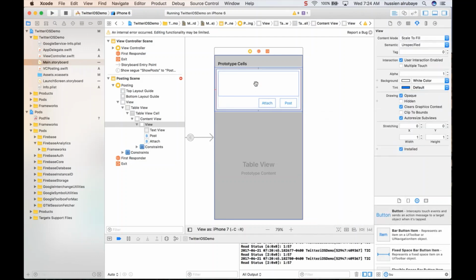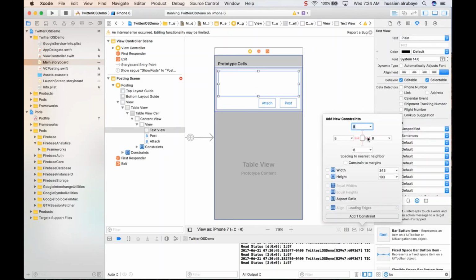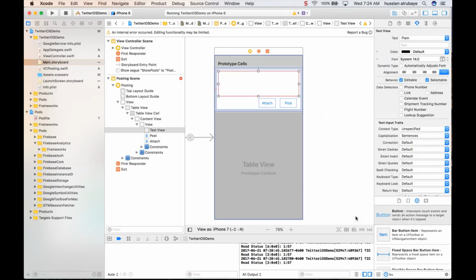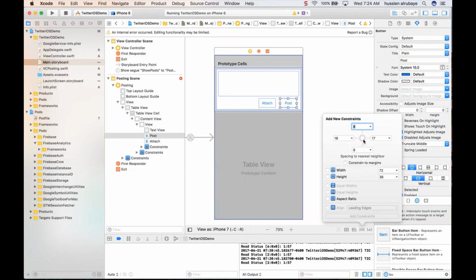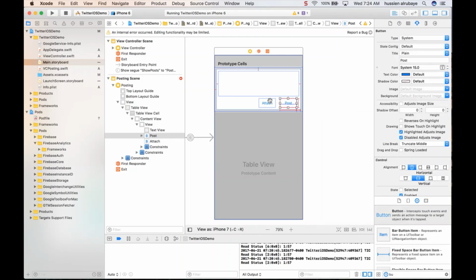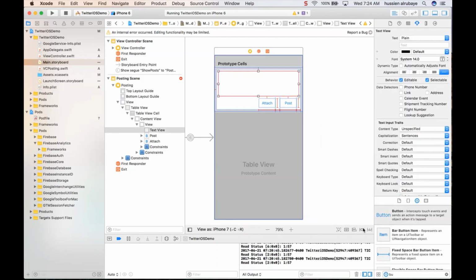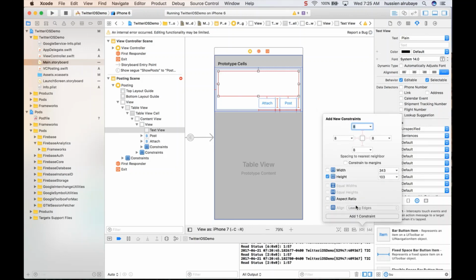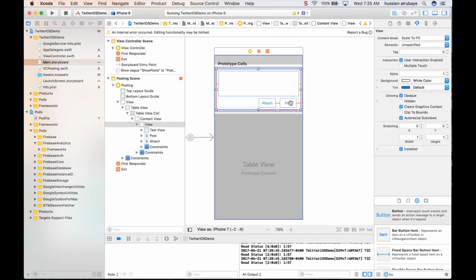And this one should also be pinned to the 4 parts or 3 parts, which is this one, and this one needs to be pinned from this side and this side, and make sure the width and height are equal. And this one also needs to be pinned from this side and this side, and make sure width and height are equal. And this one, make sure the width and the height are fixed, so you will not have any problem in that design. So yes, this is a very basic posting picture.